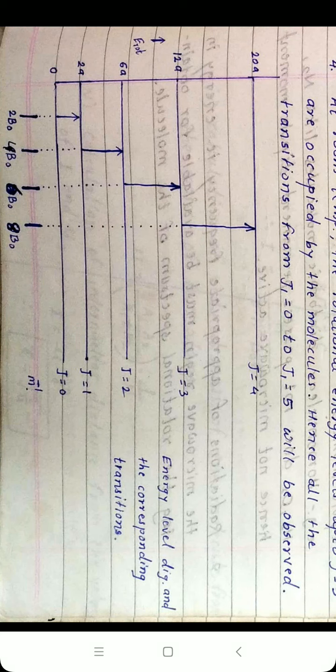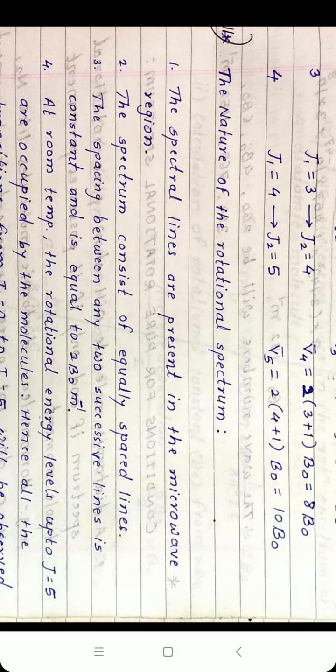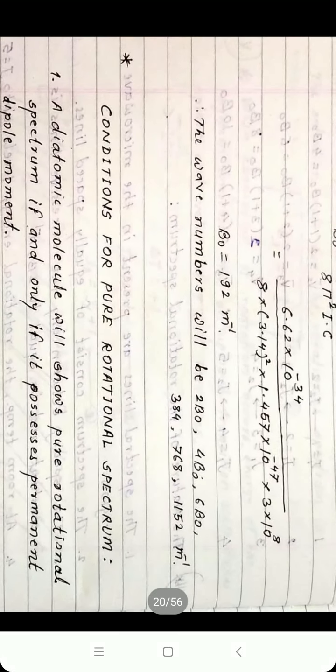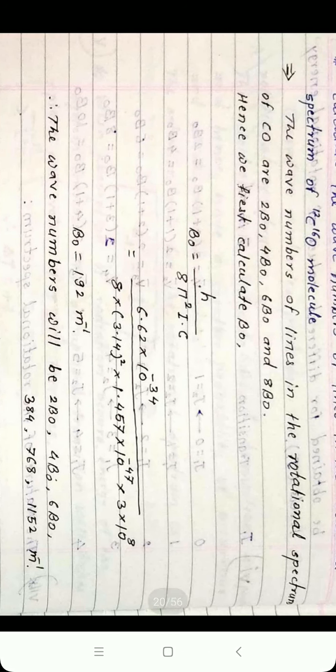This is the diagram for those excitations, and shown below are the rotational lines of the spectrum of the molecule, which shows energies 2B0, 4B0, 6B0 having a constant energy gap. From here we stop.